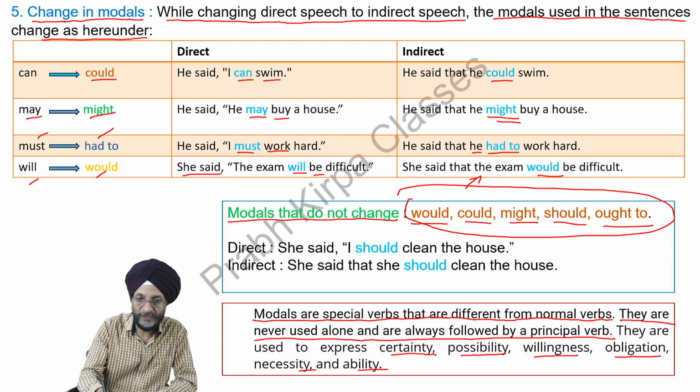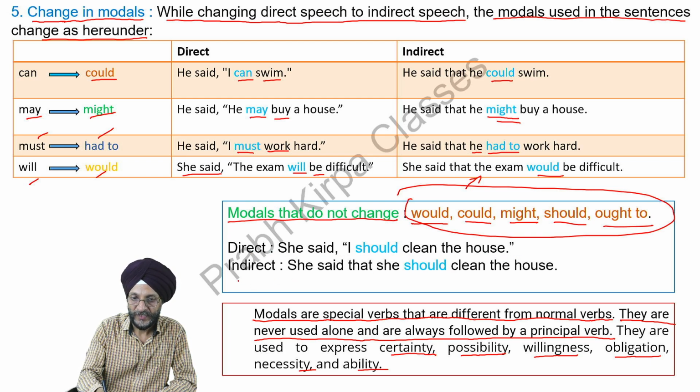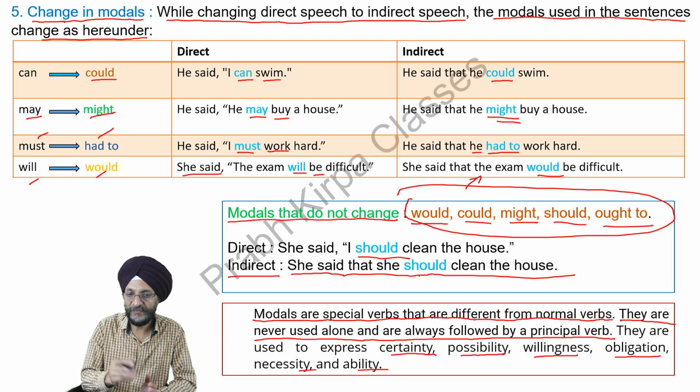There is an example. In direct speech: She said, I should clean the house. In indirect speech, we say, she said that she should clean the house. That is, this is the modal and it remains the same even on conversion into indirect speech.